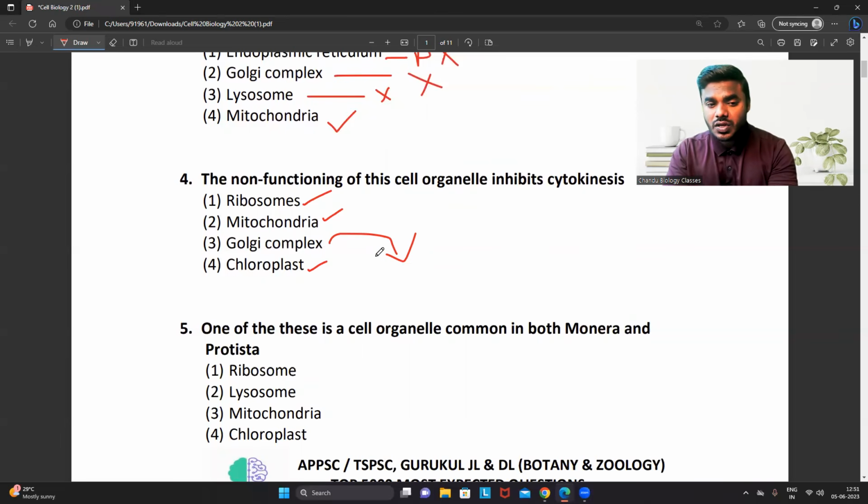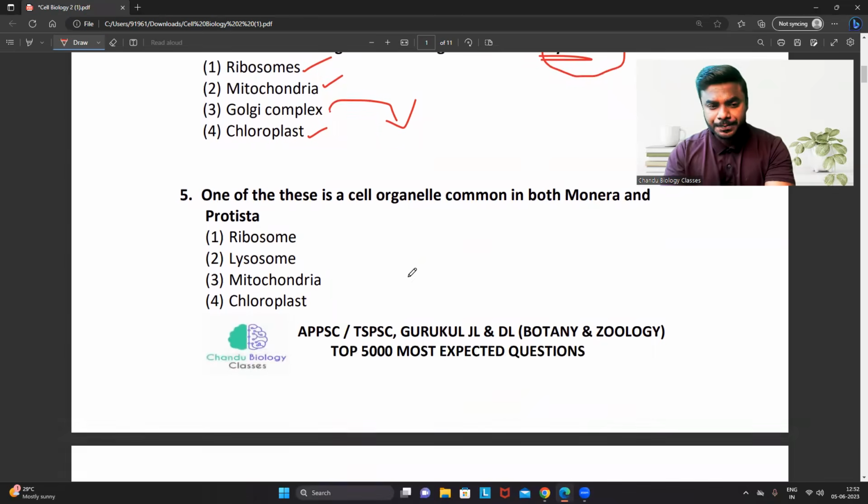If the Golgi complex does not function, some of the most important proteins like tubulin proteins, which are involved in the formation of the spindle fiber required for the nuclear division, are affected. At the same time, according to the given question, cytokinesis is a cytoplasmic division. In the cytoplasmic division also, certain proteins are required. Those proteins are modified, processed or sorted in the Golgi complex. So that's why if the Golgi complex is not functional, cytokinesis never occurs.